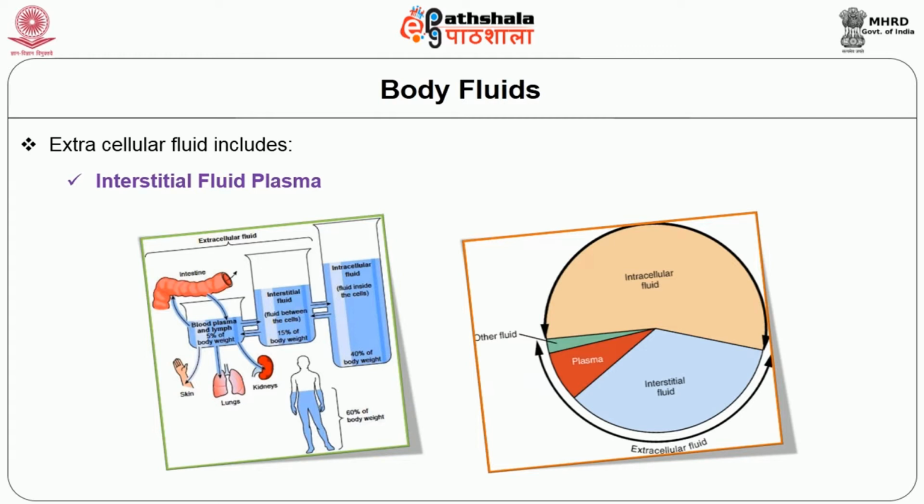This pie chart tells us the major composition of the body fluid is intracellular fluid, that is 40%. In the extracellular fluid portion, we can see the interstitial fluid constitutes around 15 to 20%, the plasma 5%, and the other fluids constitute less than 1%. The other fluids include the fluid surrounding the brain and spinal cord called cerebrospinal fluid, the fluid inside the eye called vitreous fluid, and the fluid in the joint space called synovial fluid. These come under the category of other fluids in the extracellular fluid compartment.